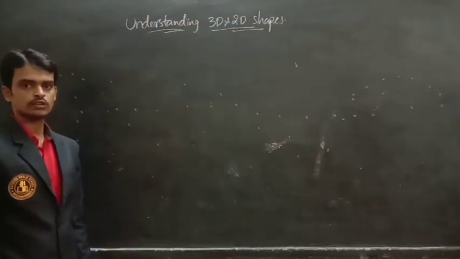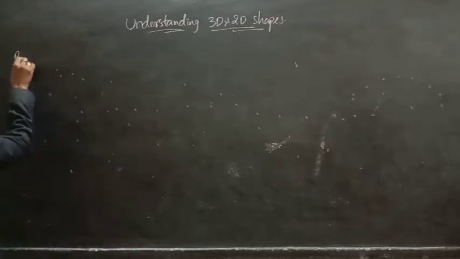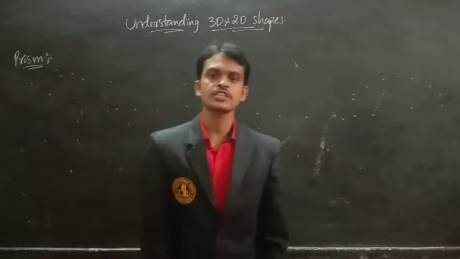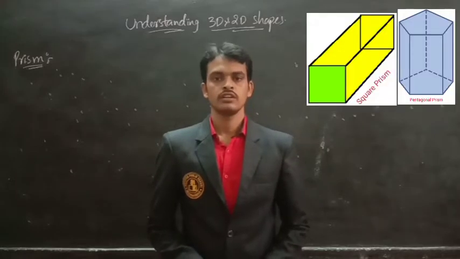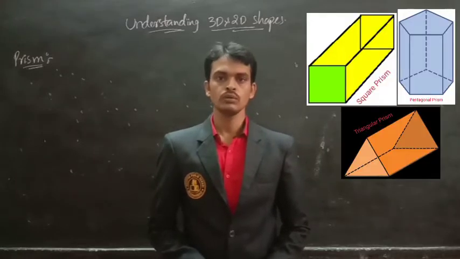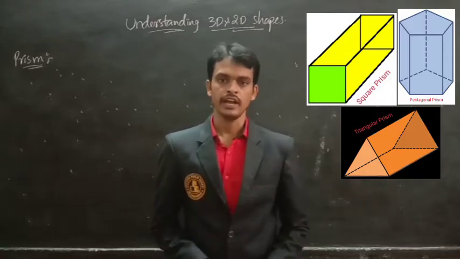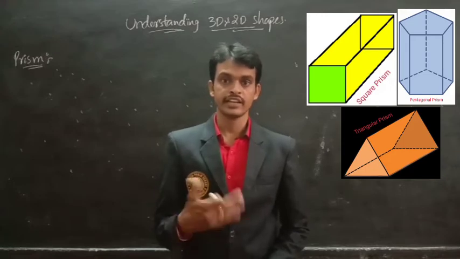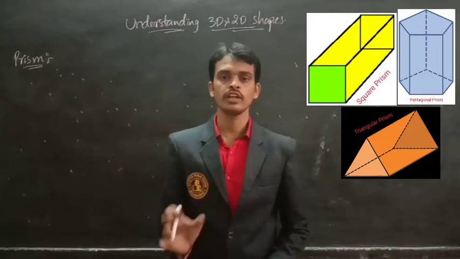Let us discuss the prism. The definition of prism: a solid object with two parallel or congruent faces and lateral faces that are rectangles or parallelograms is called a prism.